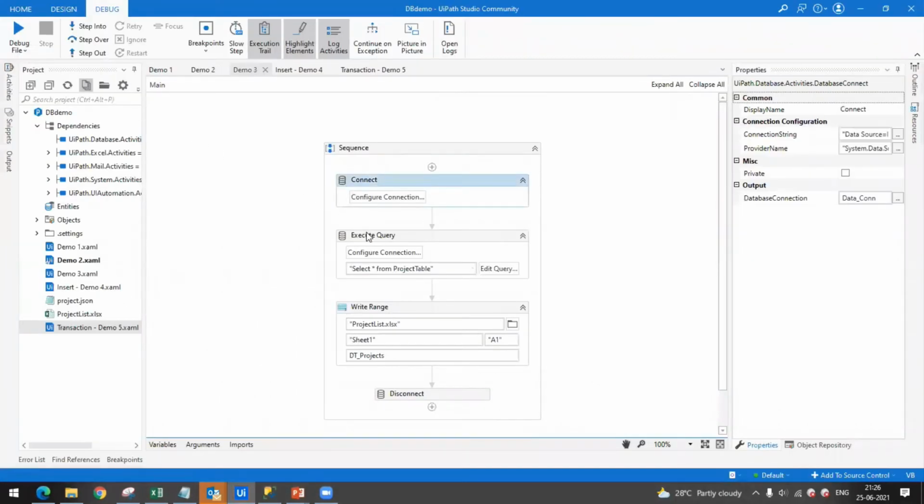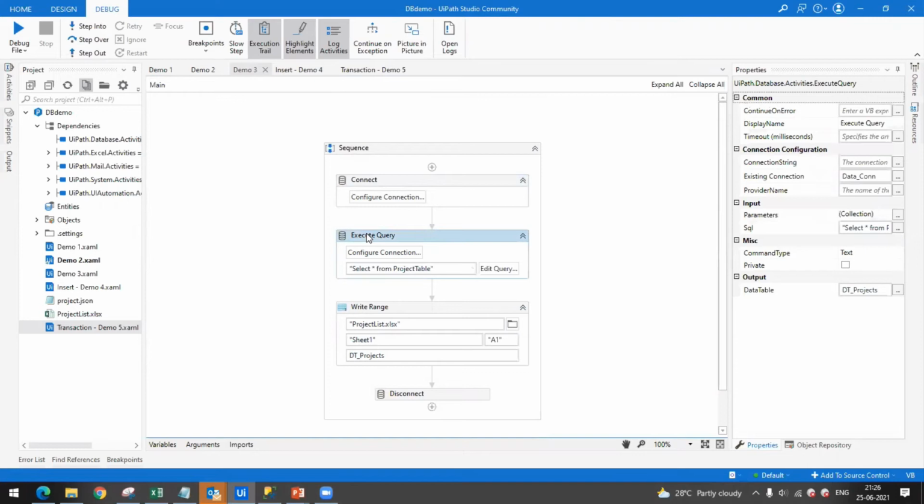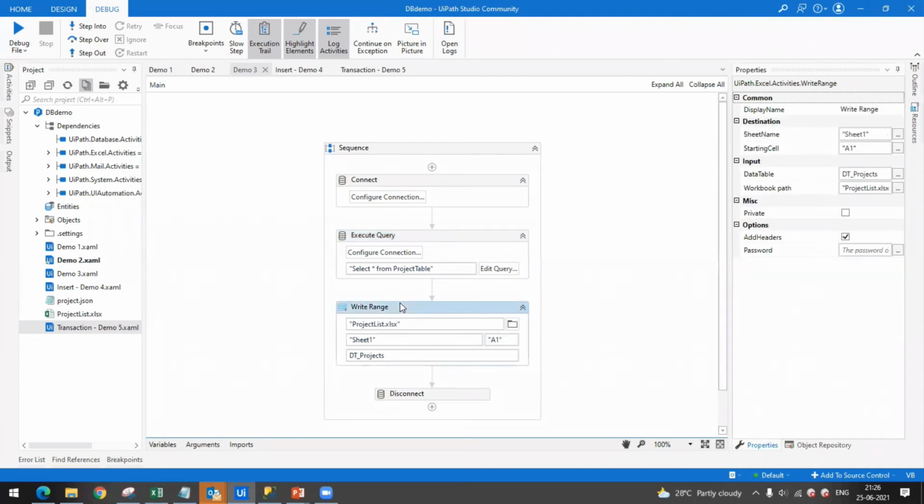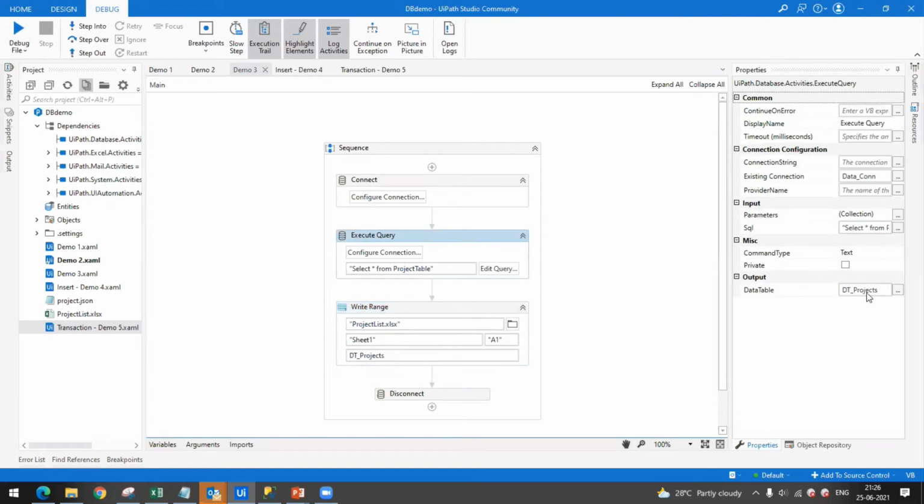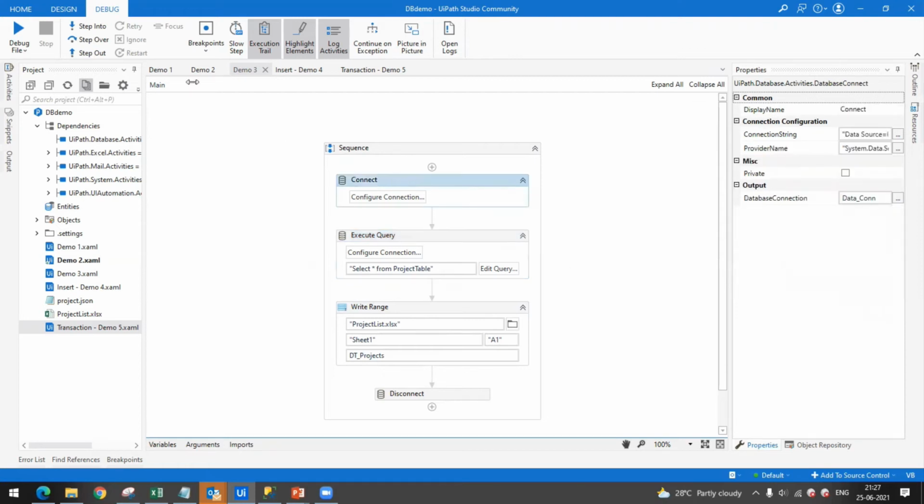So what I'm doing is I'm using execute query for getting the details from the database, and the output of this execute query is a data table, and that data table I'm again giving as input to the write range activity, by which I can view it in Excel. And as per your project requirement, we can pass this data table anywhere. Like you can pass it for a queue, or for some data table operations. You can pass it for some formatting or some calculation. So it depends on your requirement.